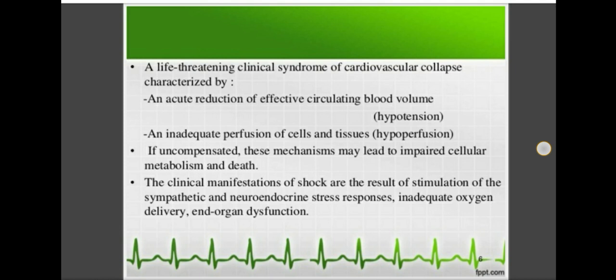Means every organ of the body has dysfunction, and that dysfunction leads to cell death. And lastly, the human being also goes into the state of mortality. So this is the clinical manifestation of shock.